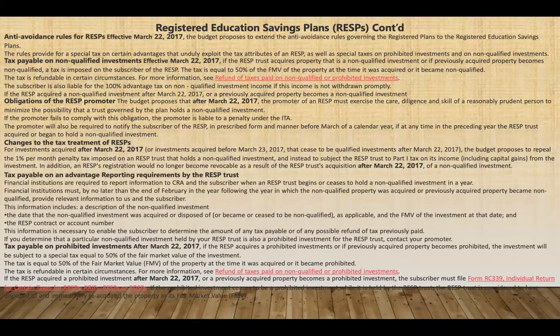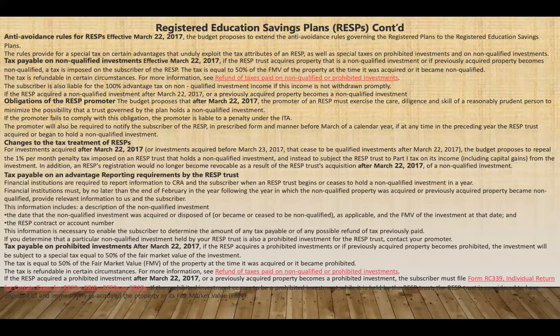So tax payable on an advantage, and the reporting requirement by the RESP trust. The financial institutions are required to report information to CRA and the subscriber when an RESP trust begins or ceases to hold a non-qualified investment in a year.